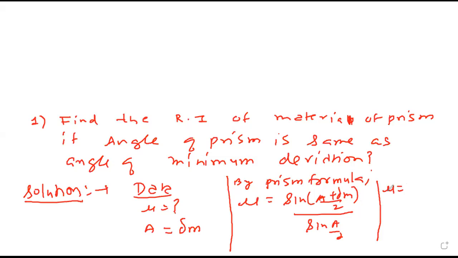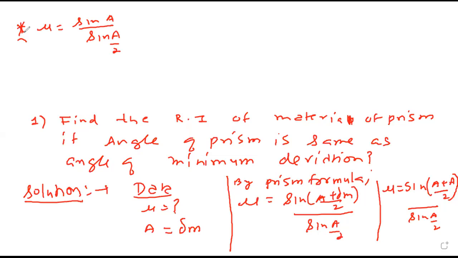Now we are interested in mu, and A and delta are the same. So wherever I see delta m, I can write A because both are same. So sine of (A plus A) upon 2 divided by sine A by 2. What is A plus A? Is it 2A? And 2A upon 2 is only A. So we get mu is sine A upon sine A by 2.